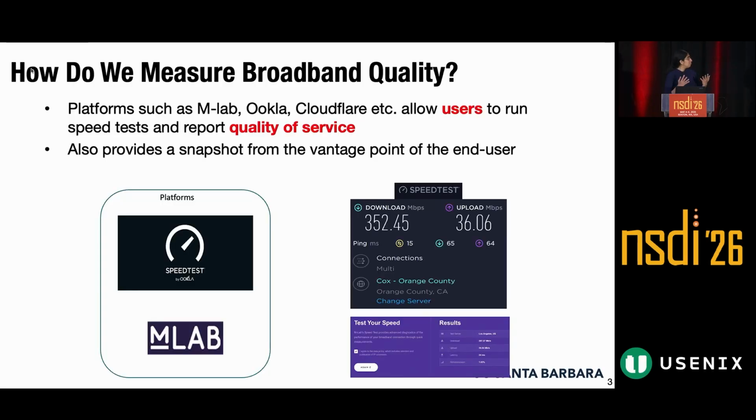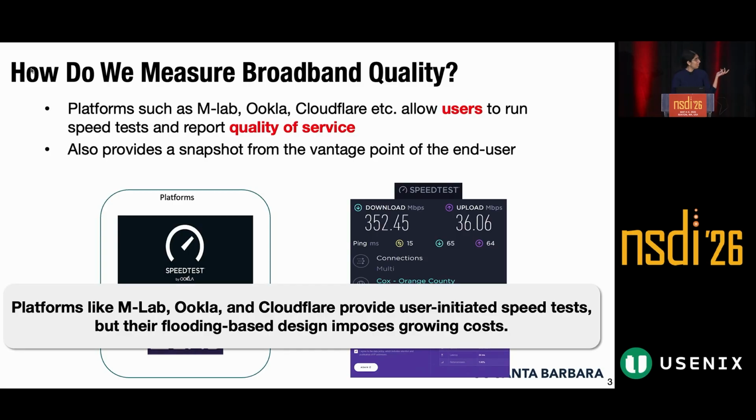This has led to the boom in measuring broadband quality, with a lot of platforms springing up, such as M-Lab, Ookla, and Cloudflare, which all allow users to run user-initiated, client-driven speed tests in order to get the quality of service, that is the download speed and the upload speed. However, as we all know, just because a tool is used a lot doesn't mean that there aren't any problems with it. Namely, speed tests impose growing costs at scale when we increase the number of tests we're running. What does that mean?